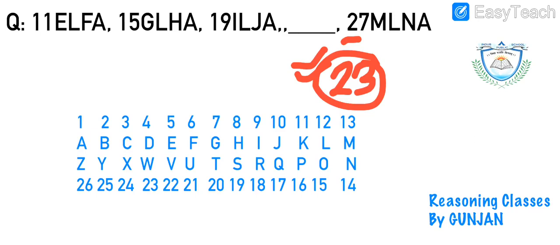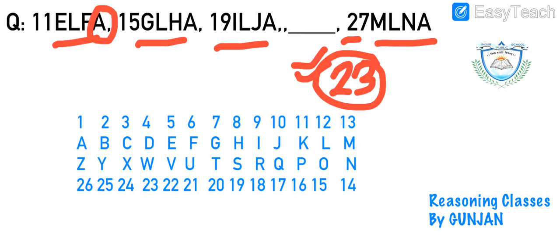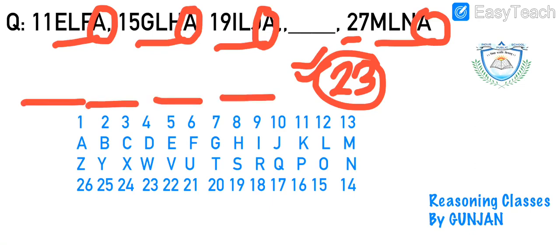Now if I check the alphabets, there are 4 alphabets, but the last alphabet in each and every pair is A. So out of these 4 alphabets, it is pretty clear that the last alphabet of the answer will also be A, right?